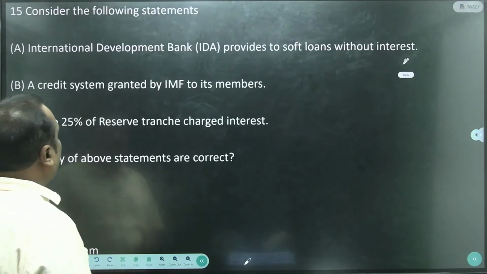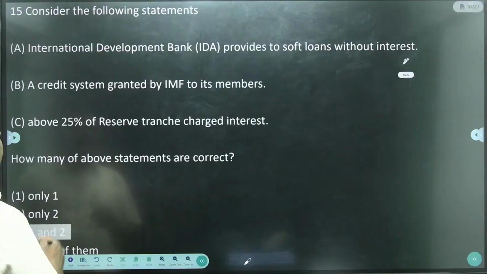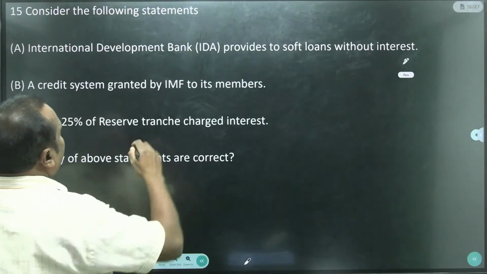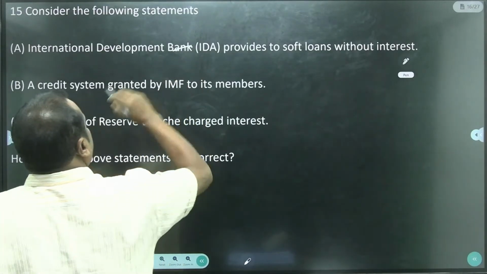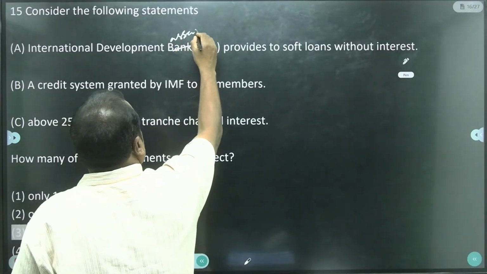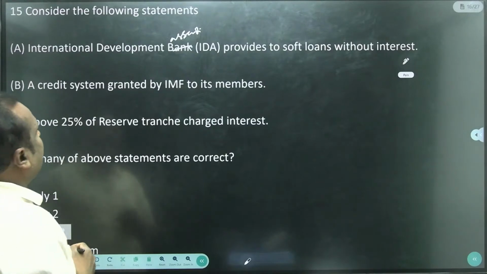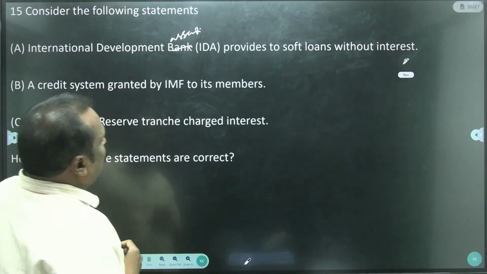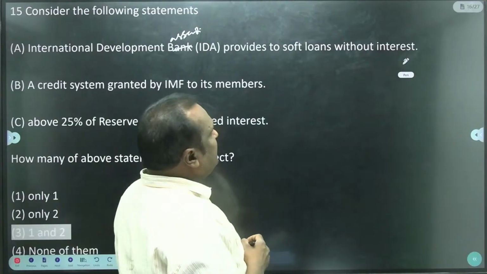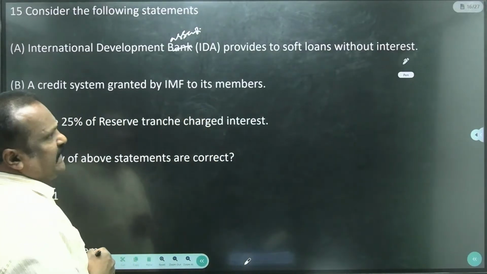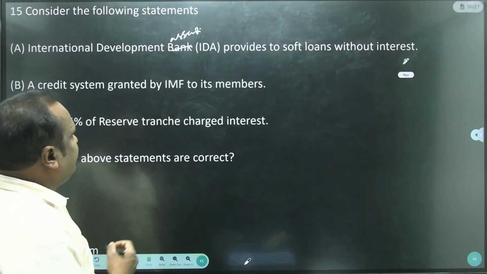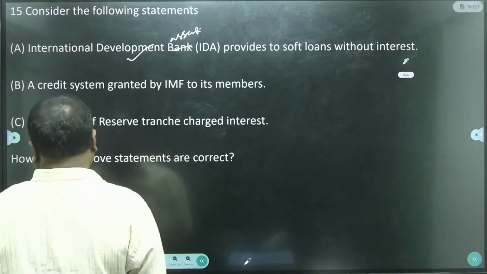And consider the following statement. The International Development Association, IDA, provides soft loans without interest. Yes, this statement is correct.